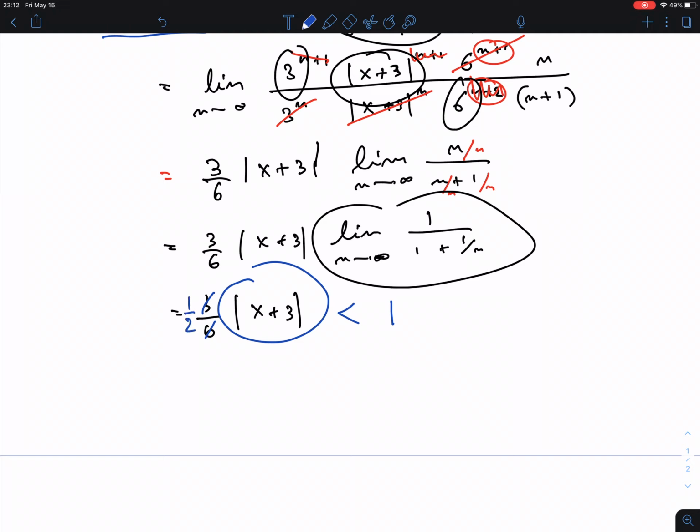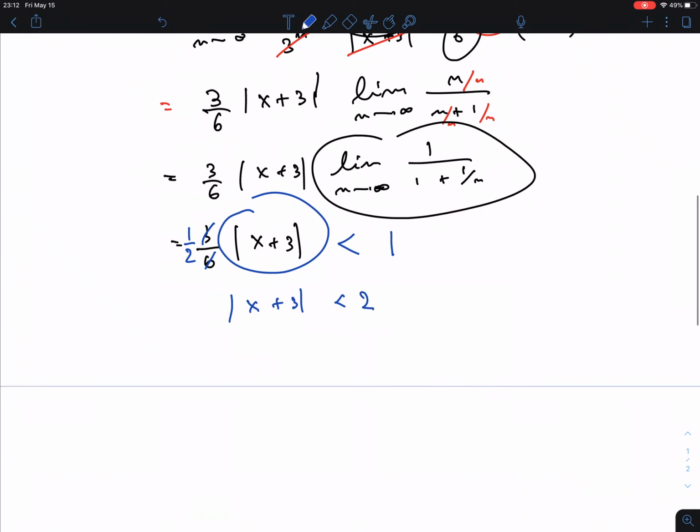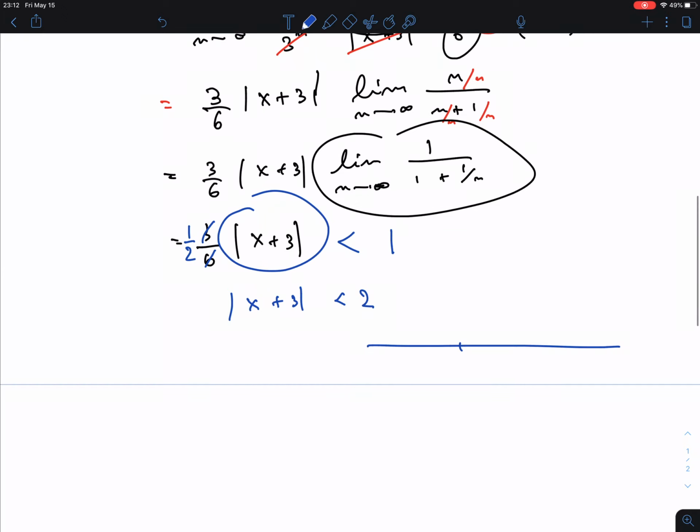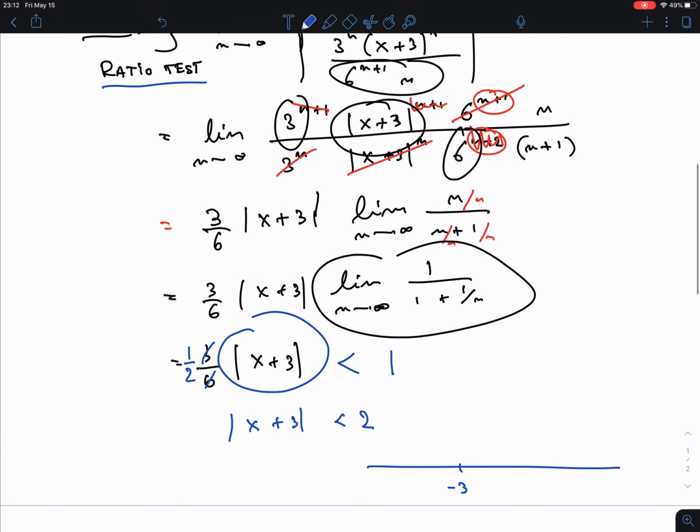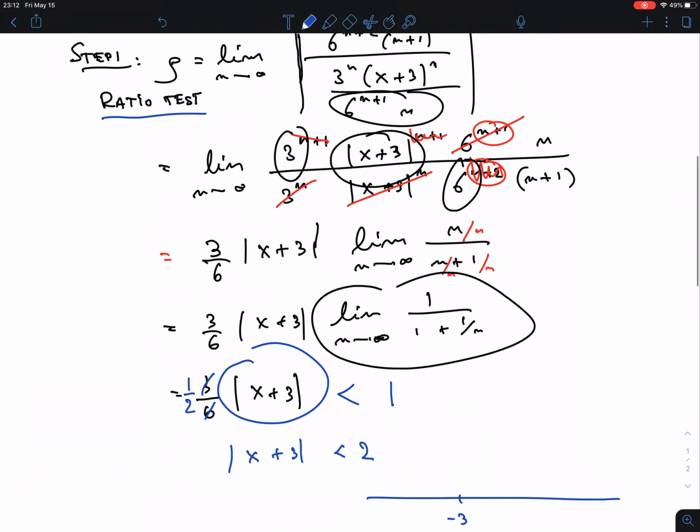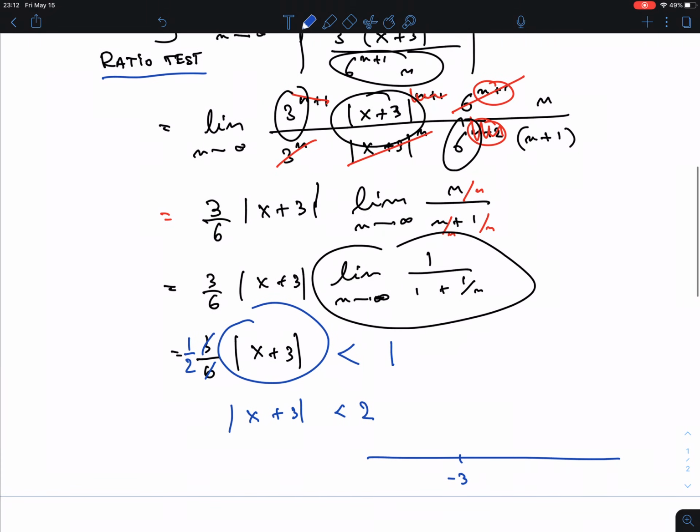Okay, half. So bring this to the other side. We get |x + 3| is less than 2. And now we can solve this algebraically, or I find it easier to just do it graphically. Say, okay, my center was at -3, right? I hope that everybody sees it's -3, not +3, because it's x minus c. So to get the plus, we have to do minus minus.